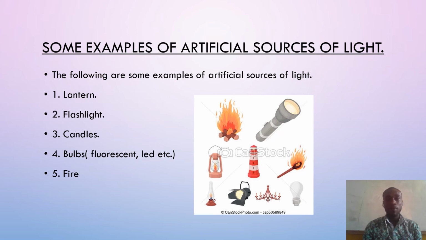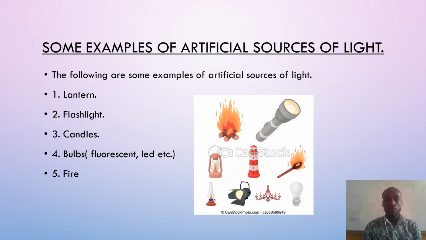Good. So today we've been able to identify what sources of light are. We've been able to identify the types of sources of light. We have the natural sources of light, and then we have the artificial sources of light. We learned that the natural sources of light are the things that give out light which were created by God. So the things that give out light which were created by God can be classified under the natural sources of light.